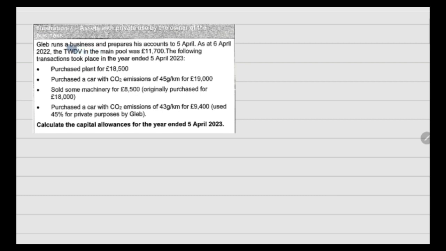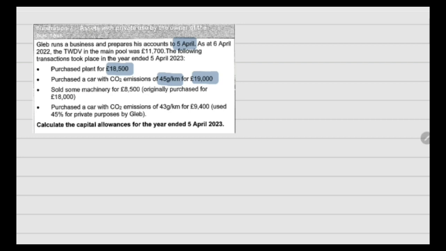So next illustration is: Gleb runs a business and prepares his accounts to 5th April. As at 6th April 22, the total written down value in the main pool was 11,700. So this is the opening total written down value. The following transactions took place in the year ended 5th April 23. Plant purchased for 18,500. Purchase a car with CO2 emission of 45 grams per kilometer for 19,000. As we have purchased a new car, but this has a CO2 emission between 1 to 50, it will be recorded in the main pool.